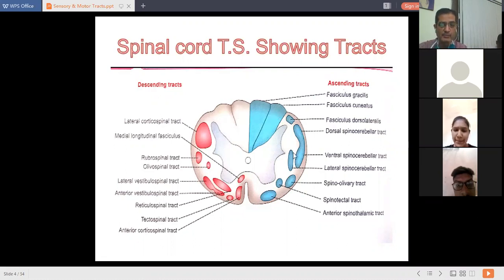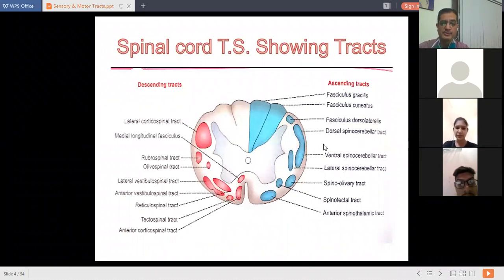If you see the lateral column of the spinal cord, on this side are sensory tracts and on this side motor tracts. From the motor tracts, lateral corticospinal is a major tract present in the lateral column. In the anterior column, the anterior corticospinal tract is present, and all these tracts are extrapyramidal tracts.